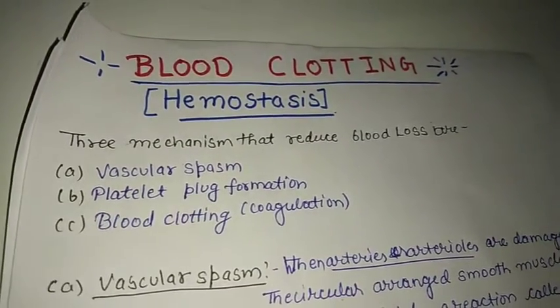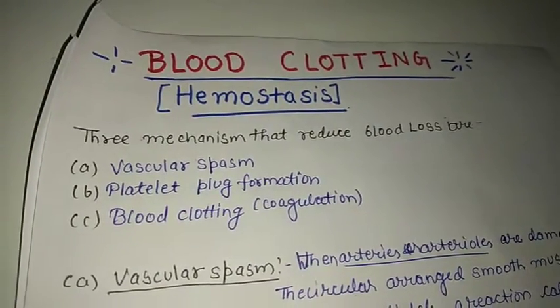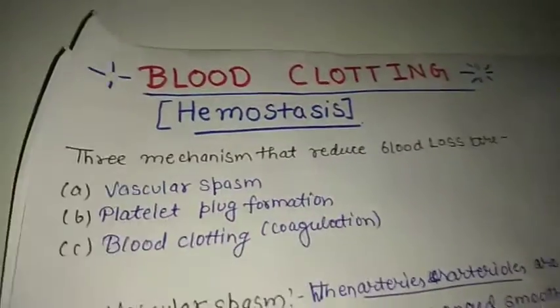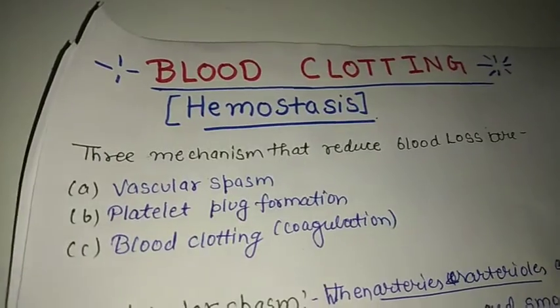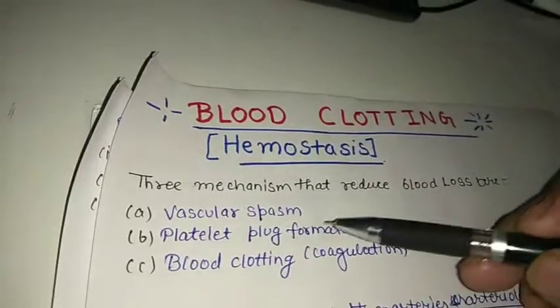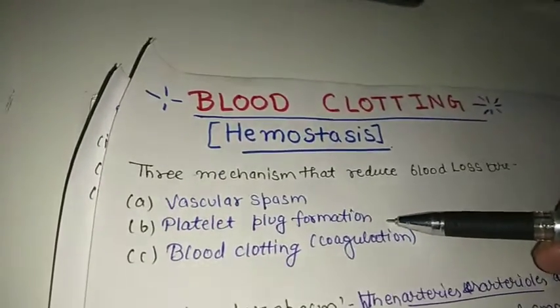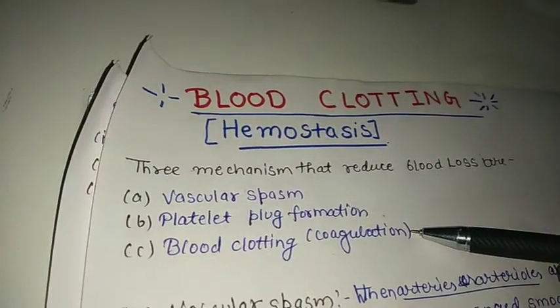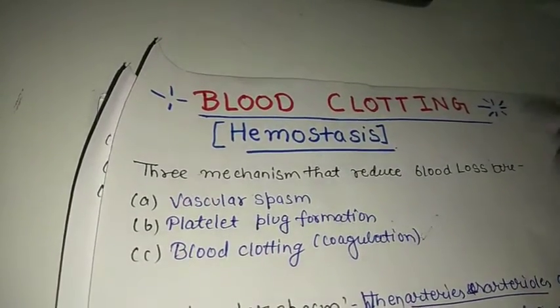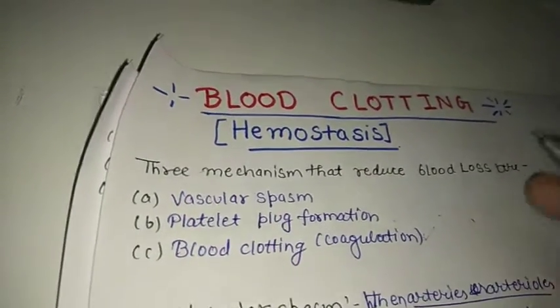When there is blood loss in the body, there are three mechanisms that come into play. First is vascular spasm, second is platelet plug formation, and third is blood clotting, also known as coagulation.